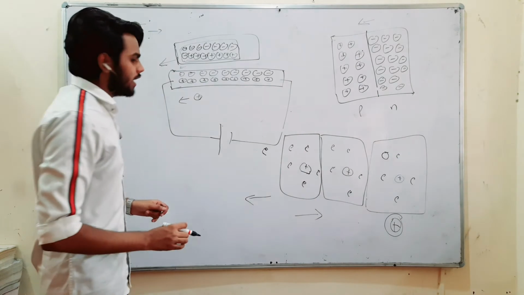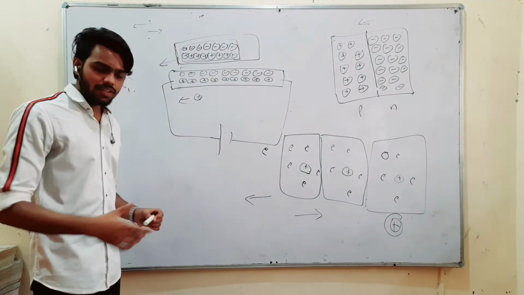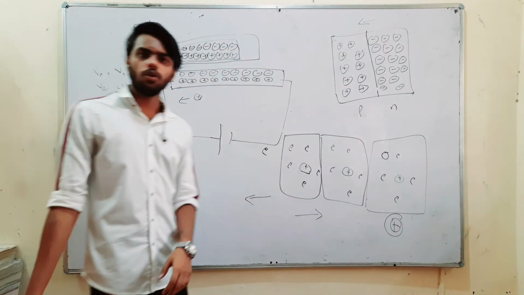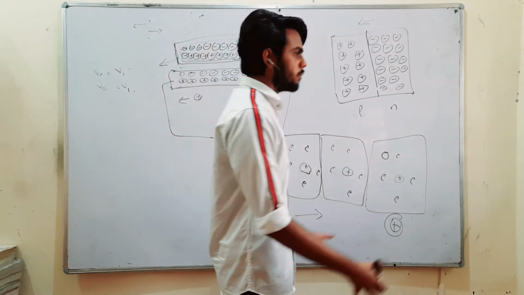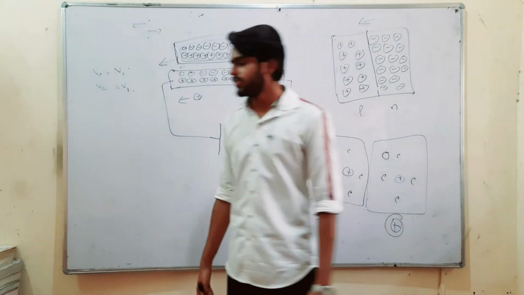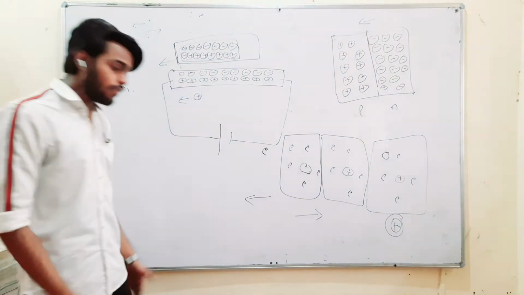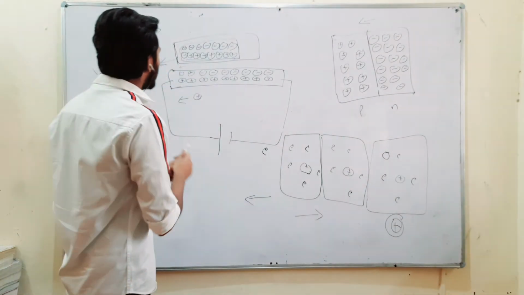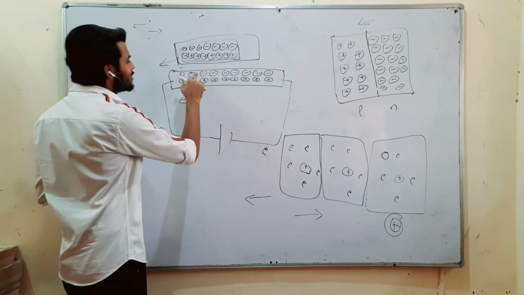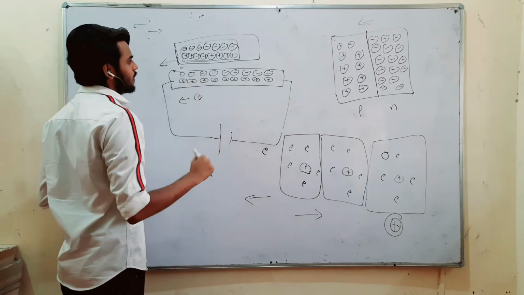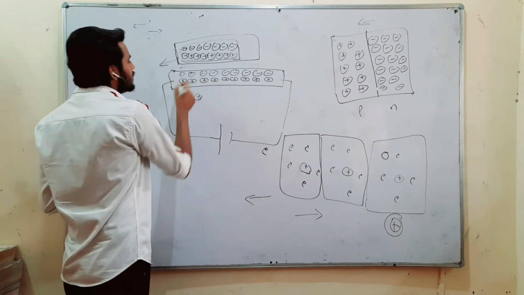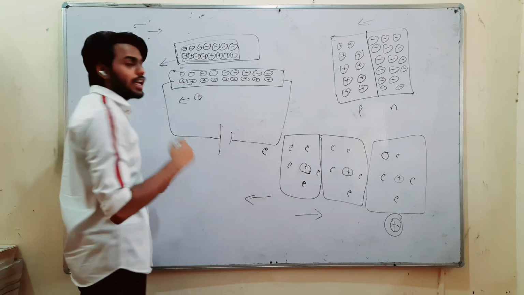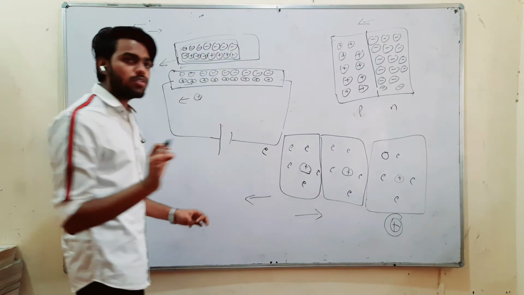What I mean to say is, if you are moving with someone with the same velocity, for example, you and your friend are moving in a park or somewhere else, if you are moving with the same velocity, you will see each other at rest. Similarly, this proton will see these electrons at rest, and according to them, these protons are actually moving. Are you getting what I am saying?